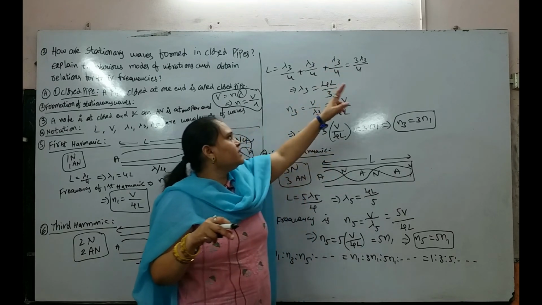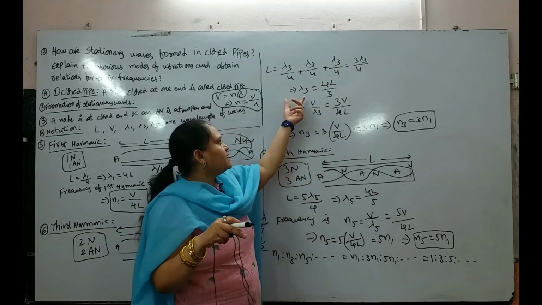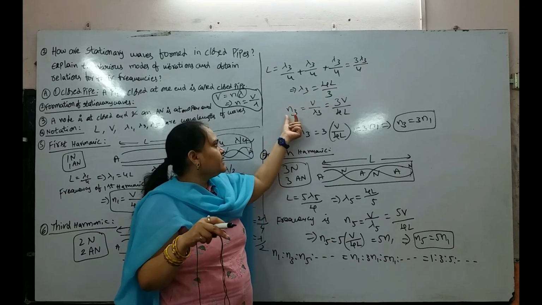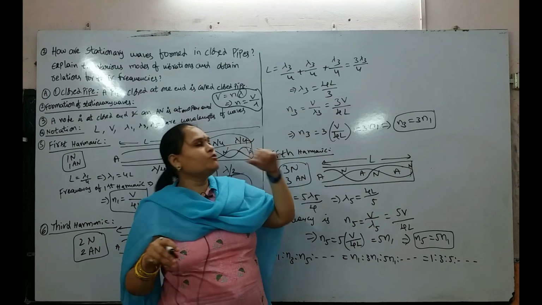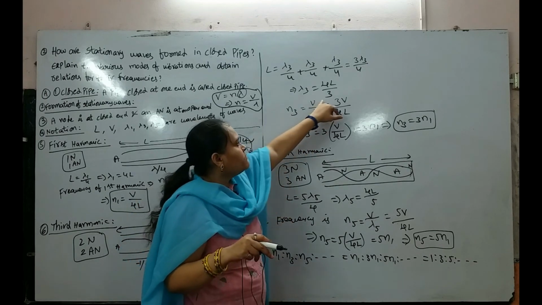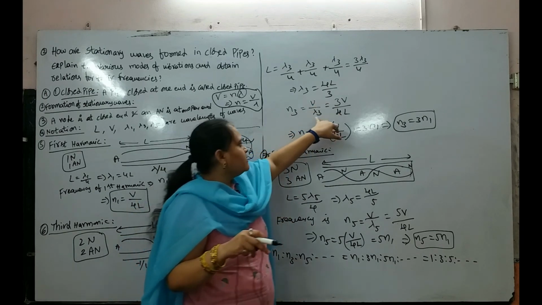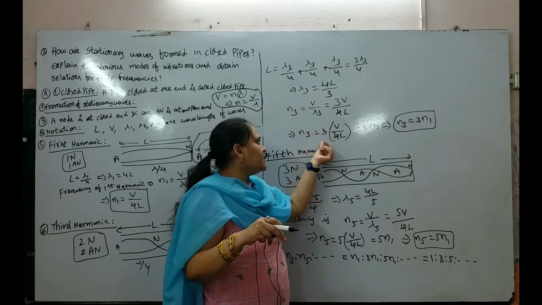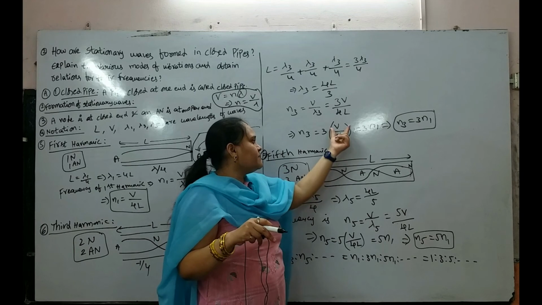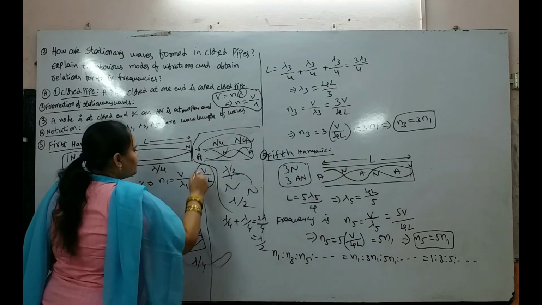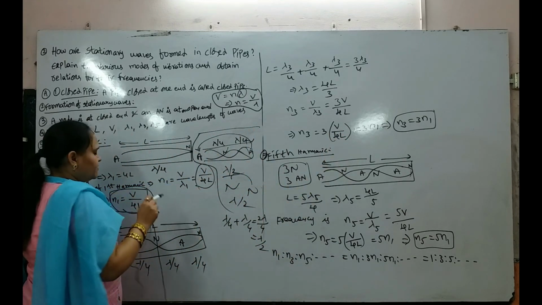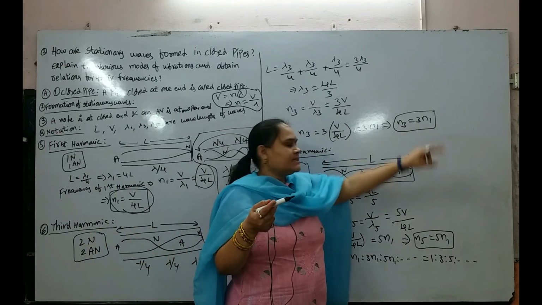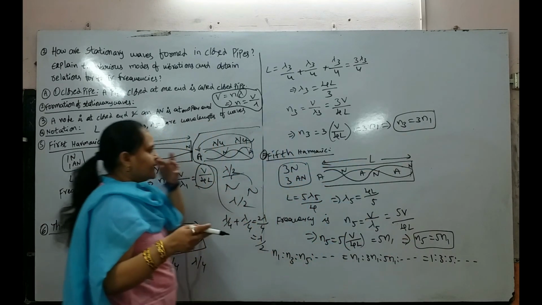That will be equal to 3 lambda 3 by 4. From that, lambda 3 will be equal to 4L by 3. And then the frequency of the third harmonic is N3 equal to V by lambda 3, which means 3V by 4L, that is 3 into V by 4L. V by 4L is nothing but the first harmonic frequency, or fundamental frequency, N1. That implies N3 equal to 3N1.